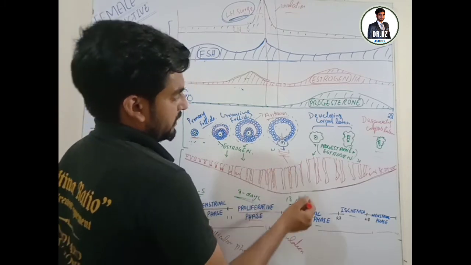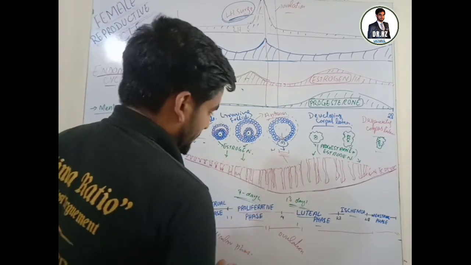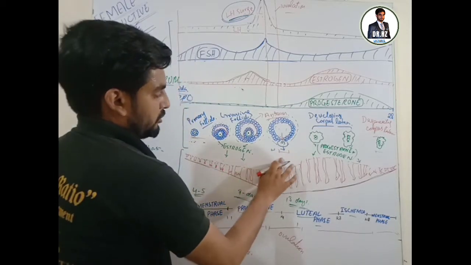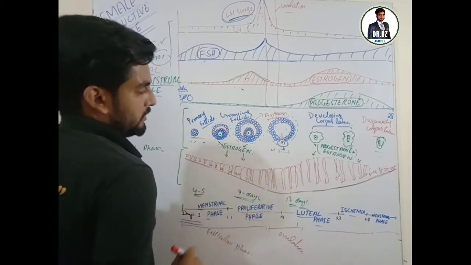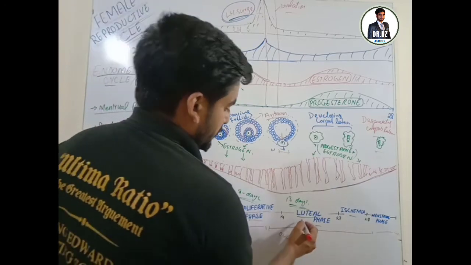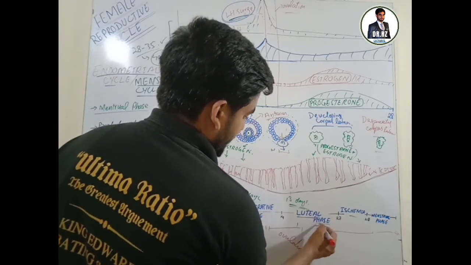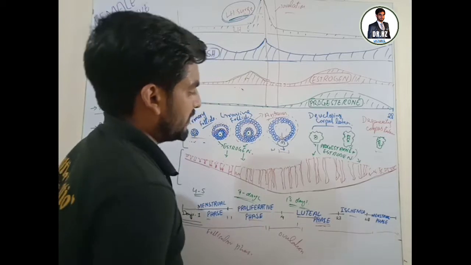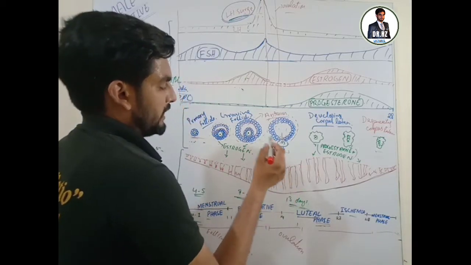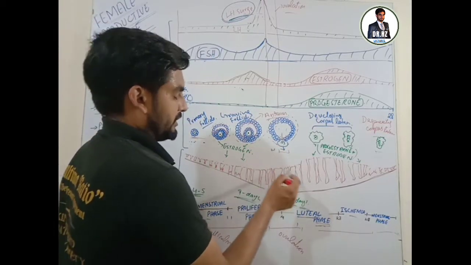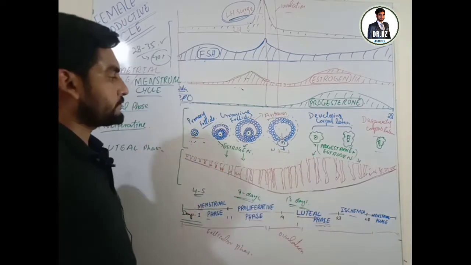It makes the wall of the endometrium more receptive for the conception of the zygote. So the luteal phase is very important. It increases the glandular structures or glandular secretions, the glycogen material, from the wall of the endometrium.